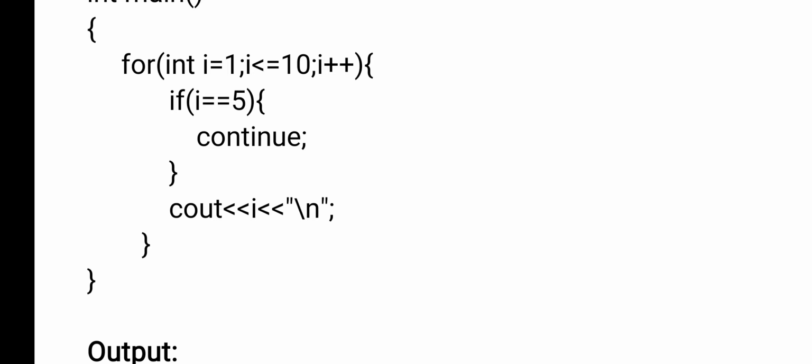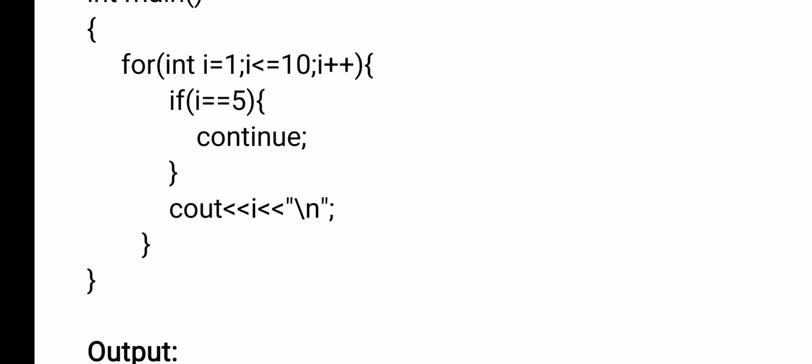Next I equals to 4. 4 less than or equals to 10. Condition is true. Again we will enter into the body of the loop. 4 equals to 5. Condition false. 4 is printed. Now I is incremented by 1.